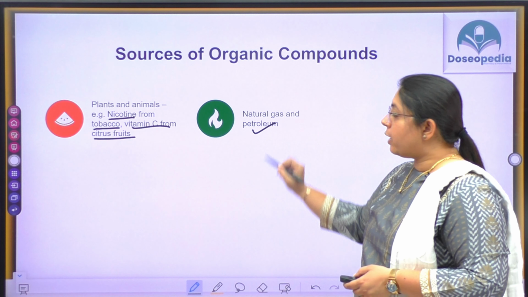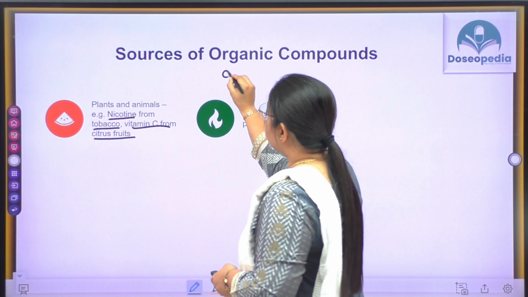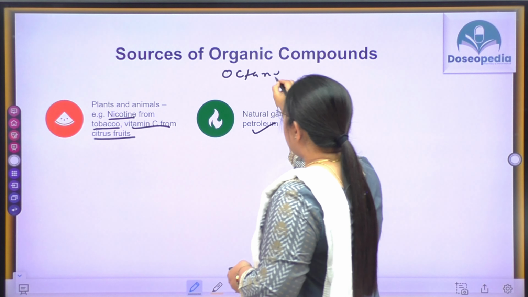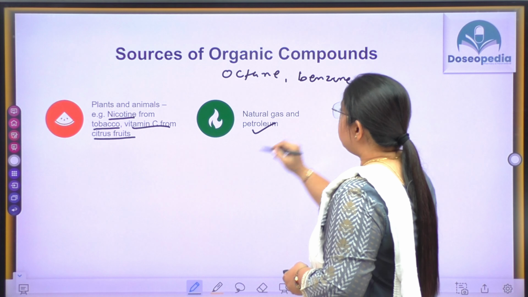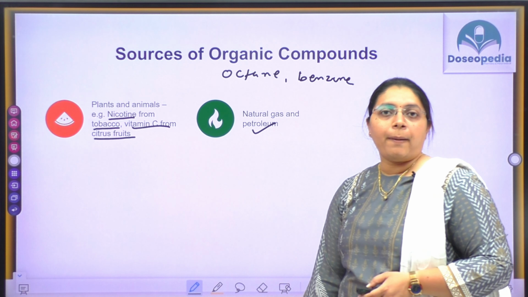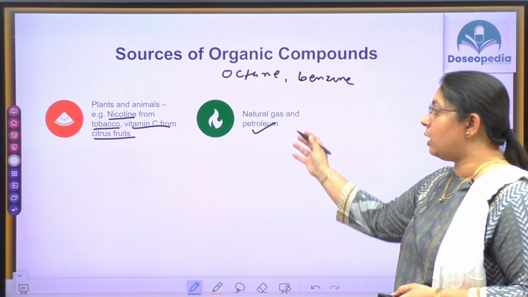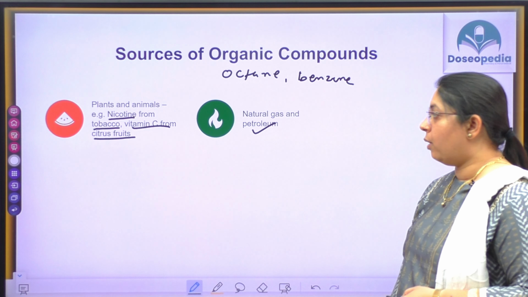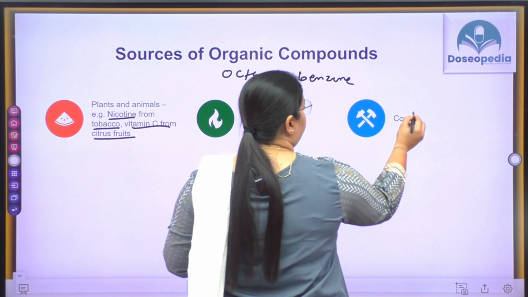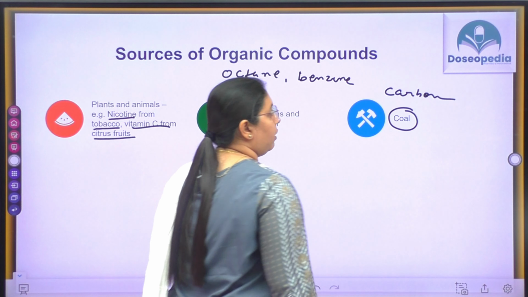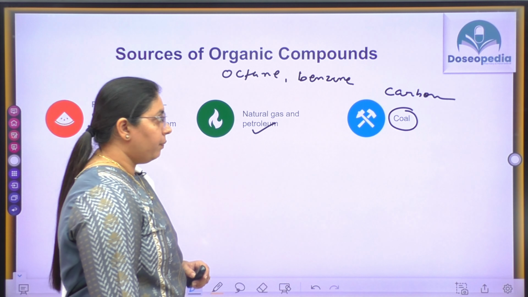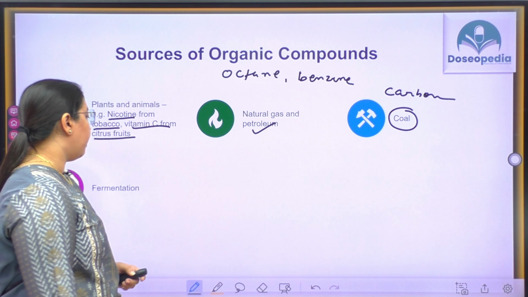Natural gas and petroleum, octane, benzene: these organic compounds can be obtained from natural gas and petroleum. Coal, the source of carbon, is also a source of organic compounds.